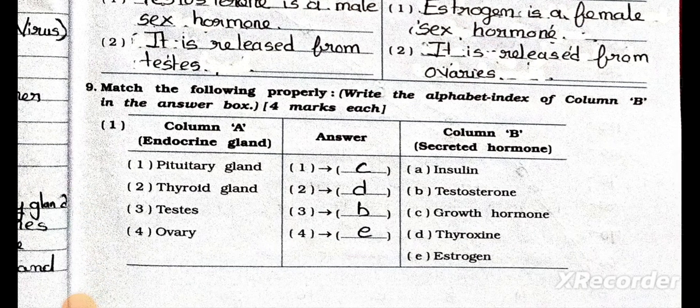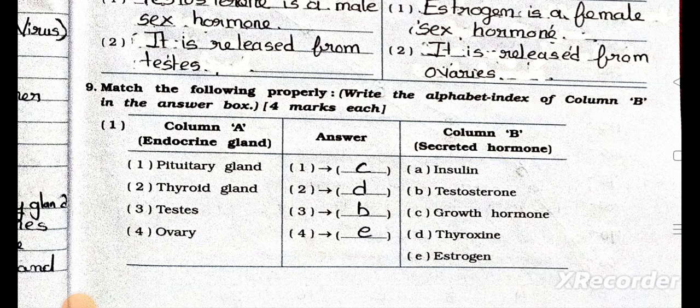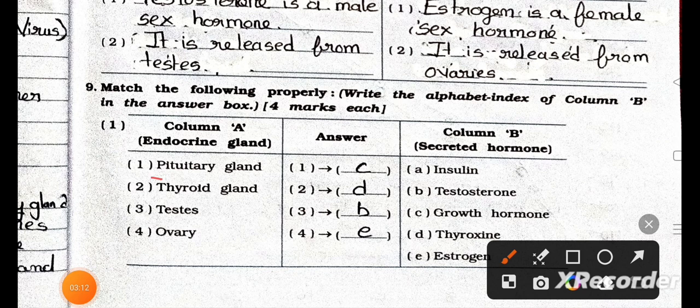Now see the match the column. Match the following properly. Write the alphabet index of column B in the answer box, 4 marks each. Column A, endocrine gland. Number 1, pituitary gland. Number 2, thyroid gland. Number 3, testes. Number 4, ovary. And column B, secreted hormones. A, insulin. B, testosterone. C, growth hormone. D, thyroxine. E, estrogen. Now see number 1, pituitary gland matches with growth hormone. Number 2, thyroid gland matches with thyroxine. Testes match with testosterone and ovary matches with estrogen.